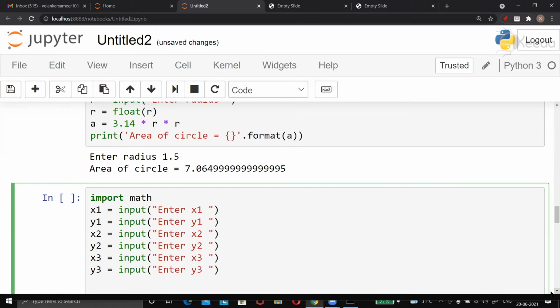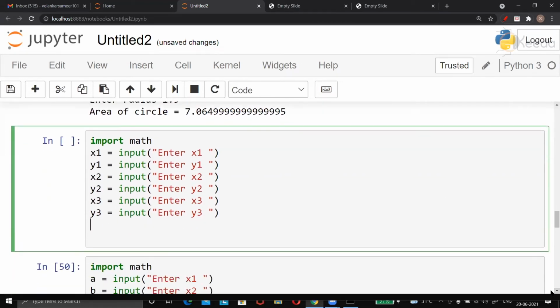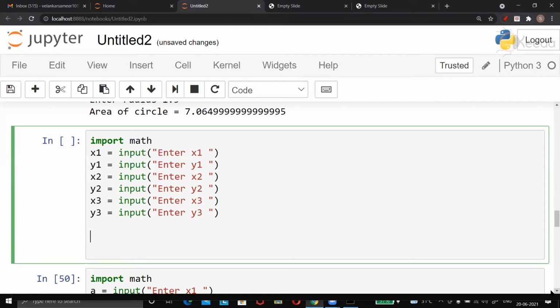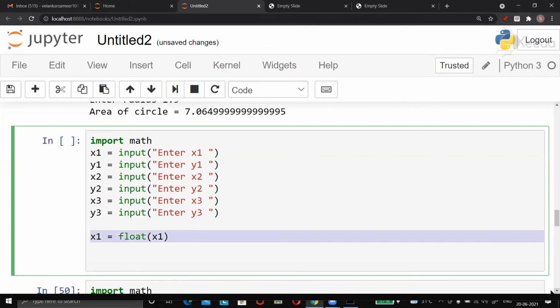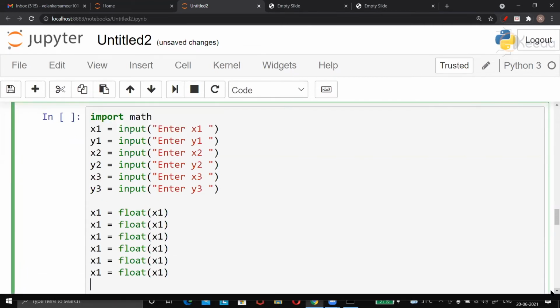Okay, Shubham, continue. Now we have entered all 6 values. What next? Next we can convert it into an integer. Oh yes. So we will have to write x1 is equal to float x1. Is it correct? Yes, correct. And we will have to do it with every variable. Okay. So I'll just again copy paste this 6 times, because the second variable that I had is y1.